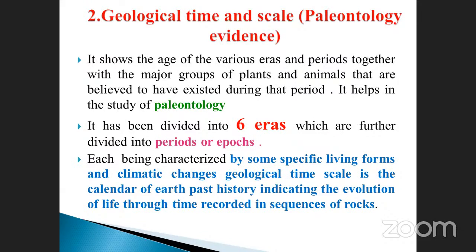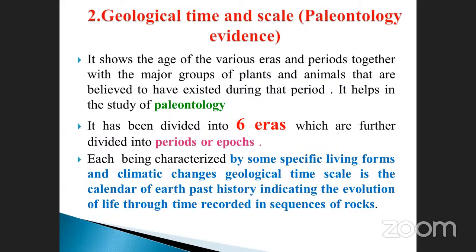Already we saw in the slides the eras, epochs, periods, and ages, and what the lifestyles are. Each is characterized by some specific living forms and climatic changes. The geological time scale is the calendar of Earth's past history, indicating the evolution of life through time, recorded in the sequence of rocks. This is called paleontological evidences. What is that?